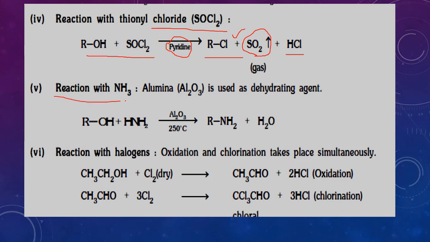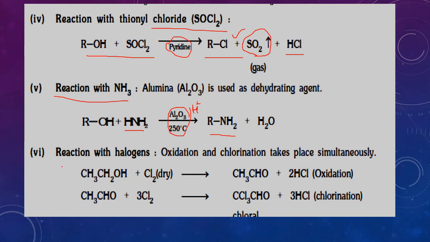Next, reaction with ammonia. Alcohols react with ammonia in the presence of dehydrating agents forming amines. Here the dehydrating agent is Al2O3, concentrated H2SO4 as well as H3PO4. These all three are good dehydrating agents. Here we are using Al2O3 at 250 degrees Celsius.